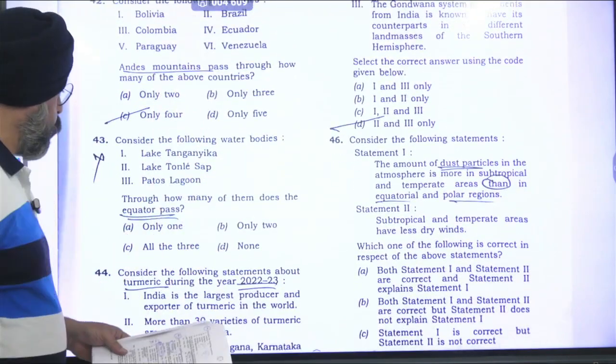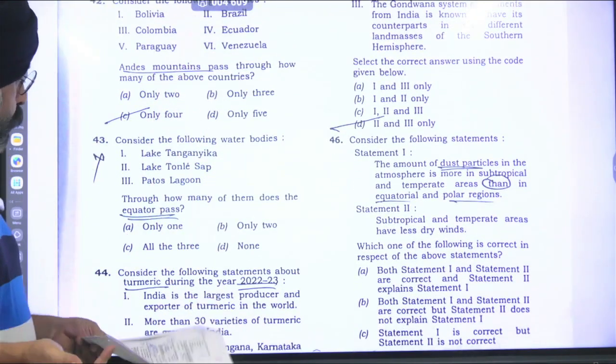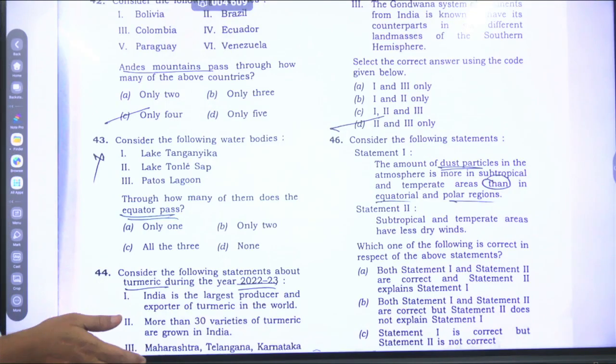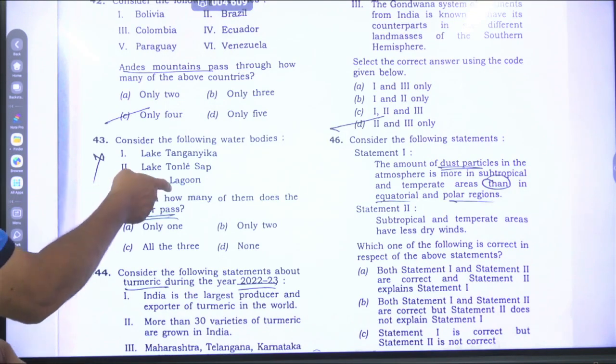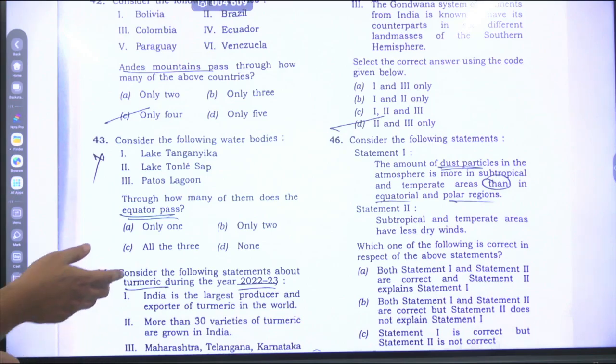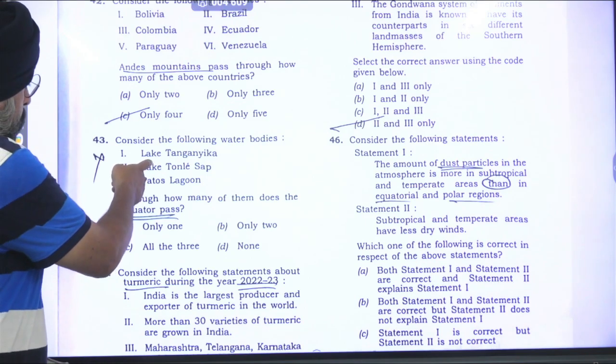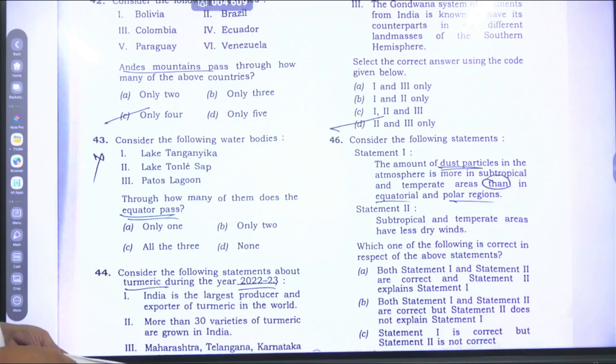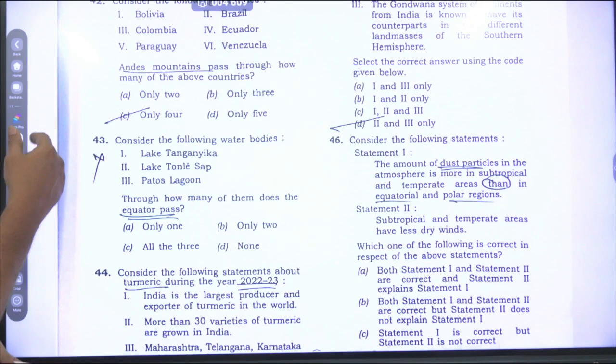Question number 43 talks about the lakes through which the equator passes. None. The first one is below the equator. That is there in Africa.